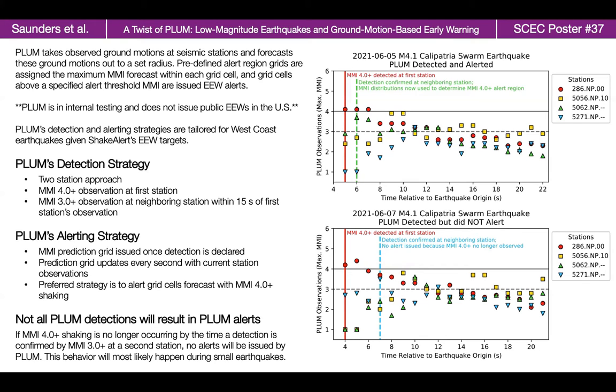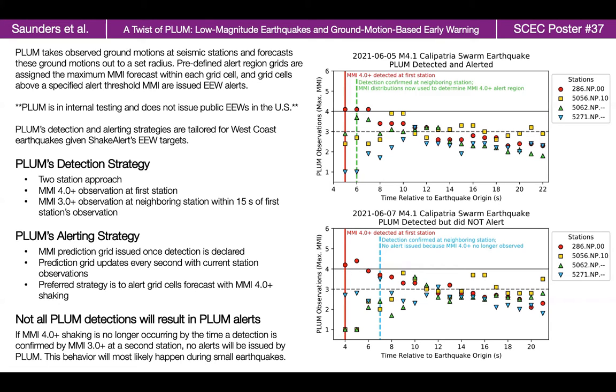Plum's detection and alerting strategies for US West Coast earthquakes are tailored to correspond with early warning targets for the ShakeAlert system. Plum takes a two-station approach to earthquake detection, where modified Mercalli intensity 4 shaking must be observed at one station and be confirmed by observation of MMI 3 shaking at a neighboring station within 15 seconds of the first station's observation.